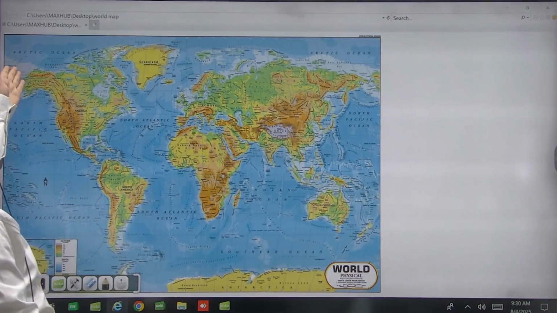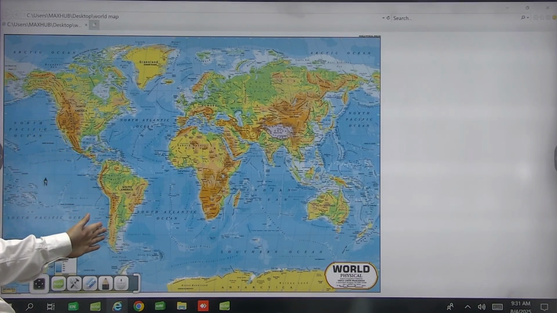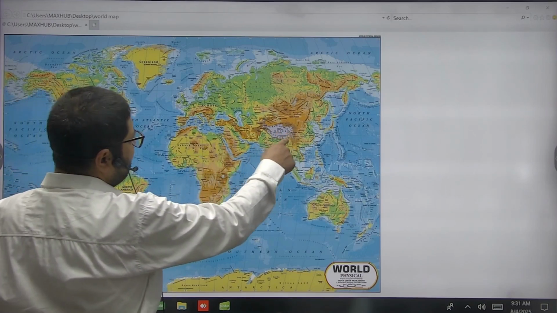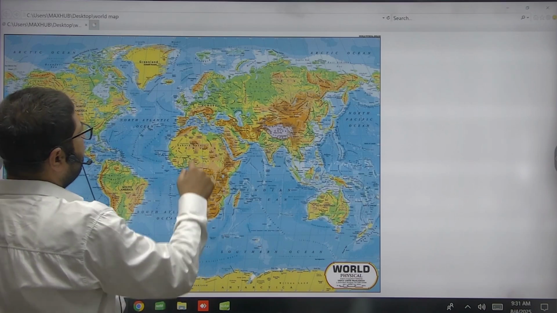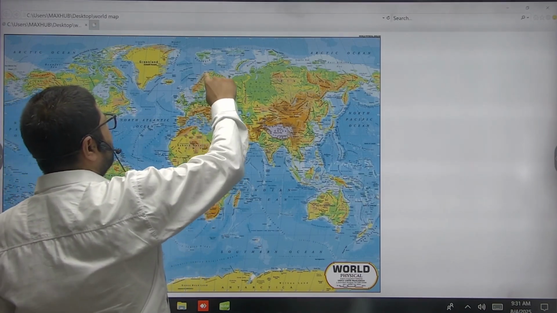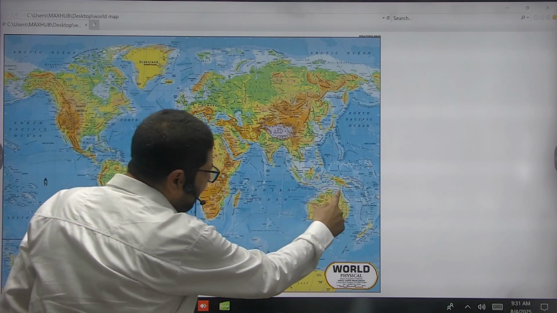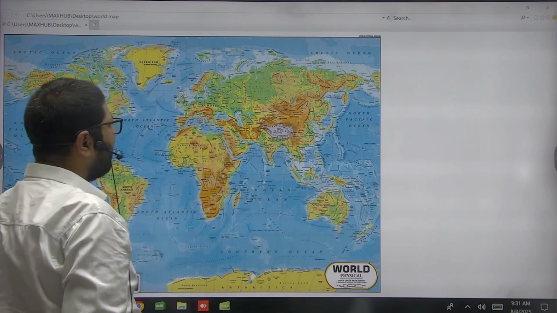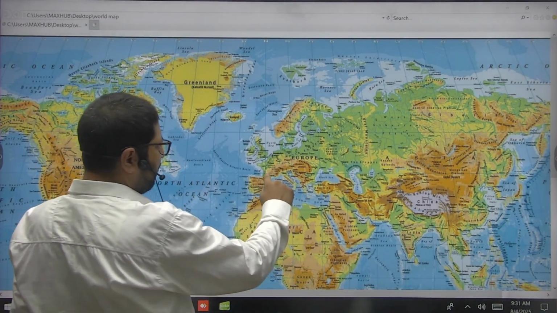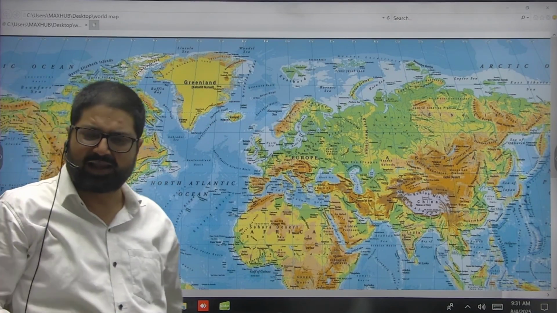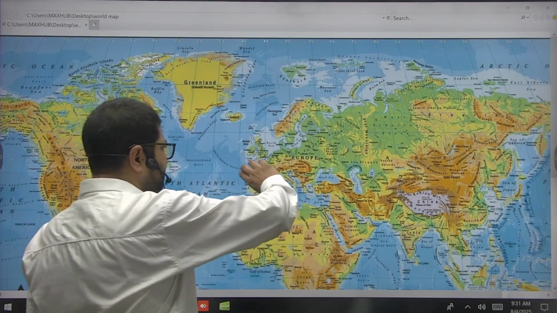See, Rockies mountain runs along the western margin of North America, Andes mountain along the western margin of South America. Then you can see Himalayas runs along the northern part of India, in the northern margins of India. Then Jolan mountains run along the border of Norway and Sweden. And then Great Dividing Range on the eastern side of Australia. Numerous ranges, this Alps spread over France, Switzerland, Italy, Liechtenstein, Austria. It is spread over these countries, this Alps.